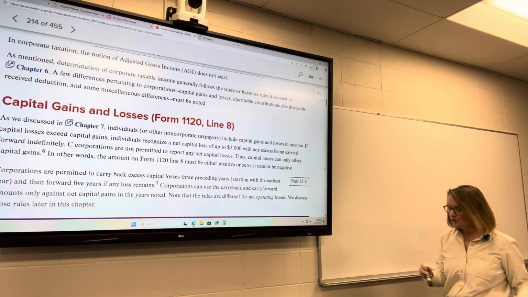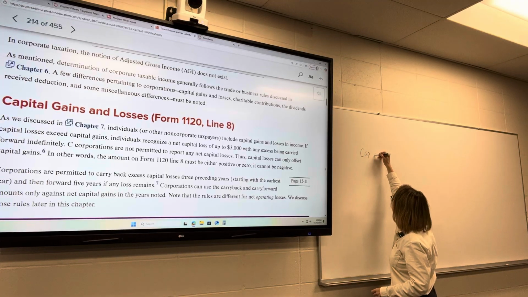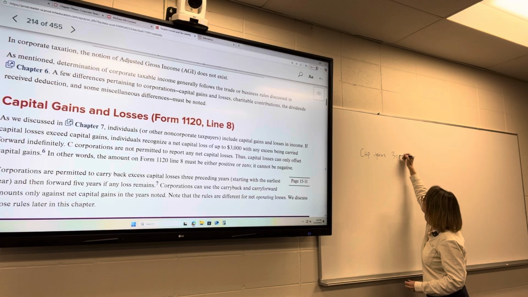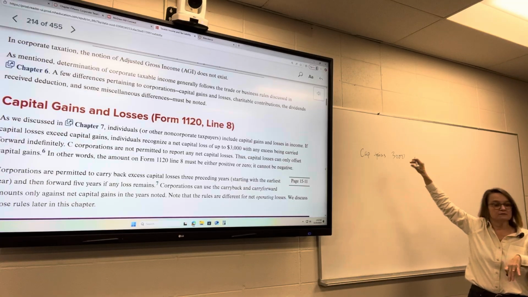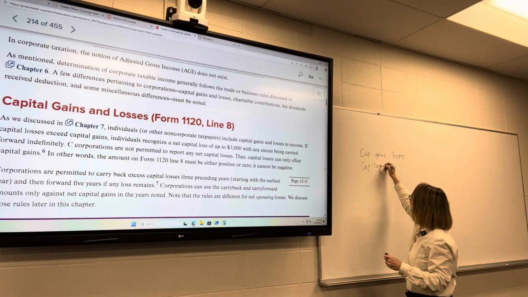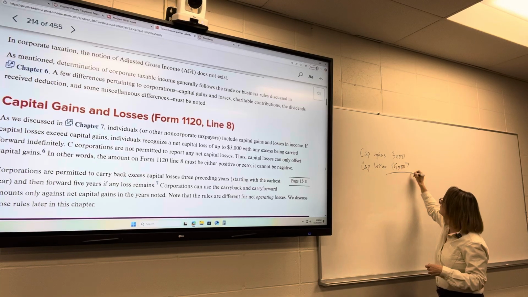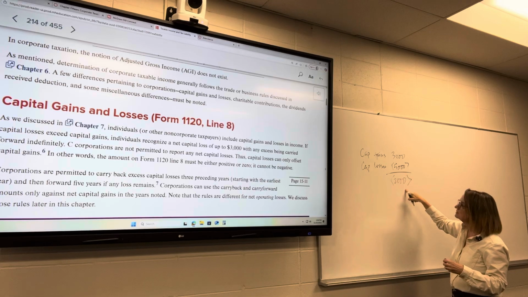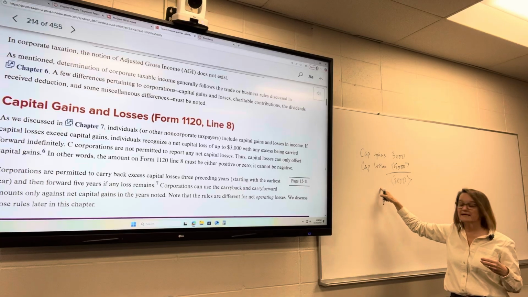Let's say we have capital gains of $3,000, all of our capital gains, long-term, short-term, in that bucket. And then we have capital losses of $5,000. Well, this $2,000 excess loss, we cannot take that. We don't get to take that.